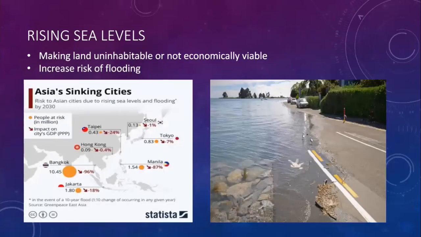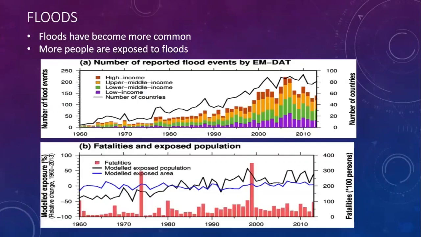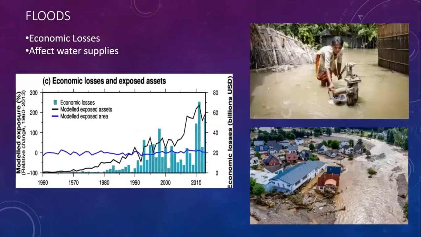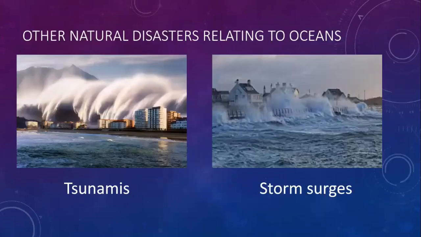The rising sea levels due to climate change not only make land uninhabitable, but also make land economically unviable. Rising sea levels also increases the risk of flooding. In fact, the percentage of the population exposed to flooding has increased globally, and floods have also become a lot more common. Floods have many negative impacts, from economic losses and fatalities to reducing access to clean water. Of course, climate change can also cause other natural disasters relating to oceans, like tsunamis and storm surges, both of which can kill many people.